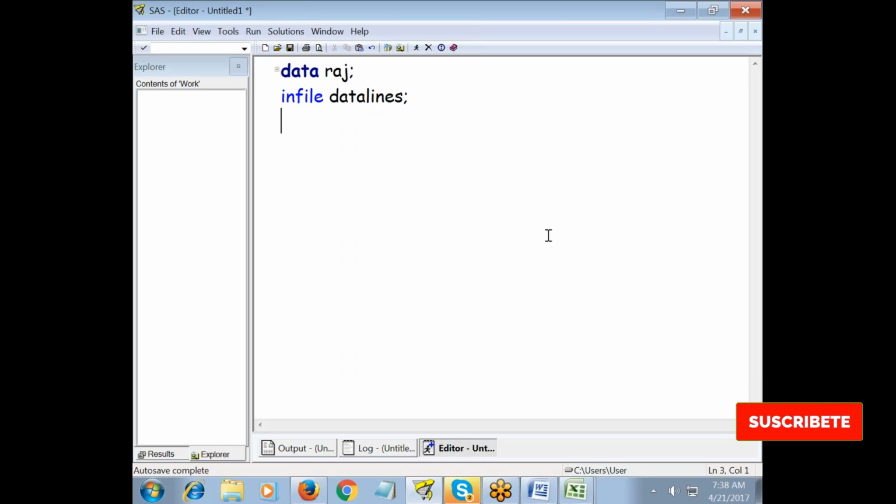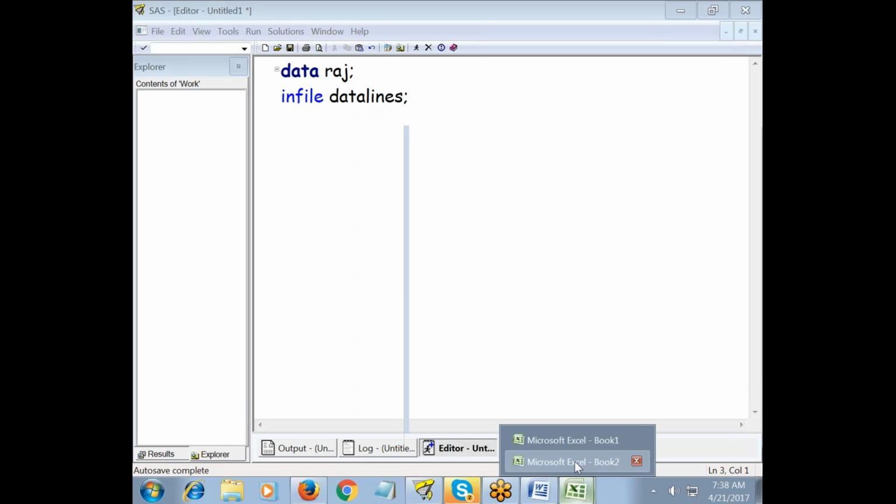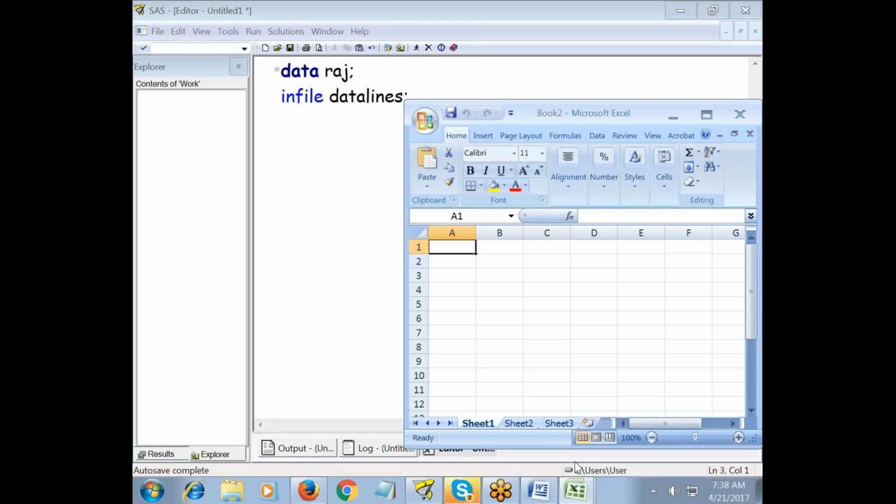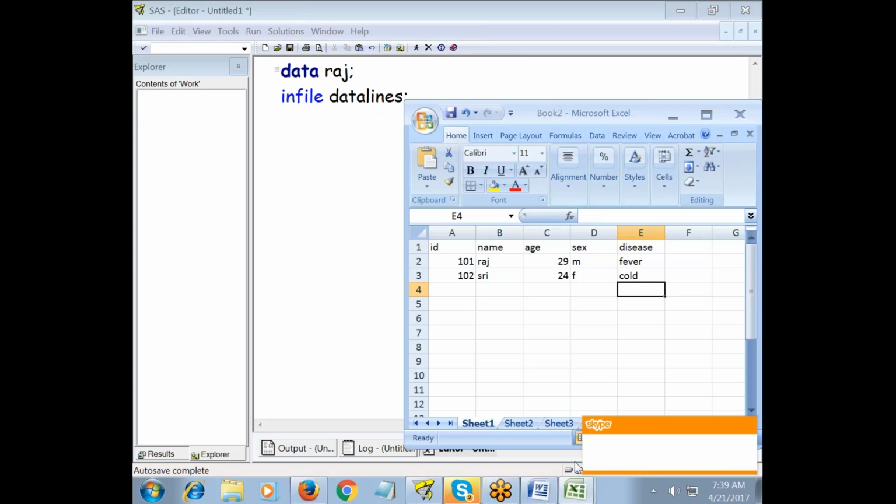Next, if you want to enter some information in Excel, how do you do that? You first write the column names, right? So ID, name, age, sex, and disease. Suppose person number 101 is named Raj, age 29, male, and he has a fever. Then 102, some other person, Shri, is 24 and has a cold. Suppose I have data here. To enter data, first of all you enter your column names.